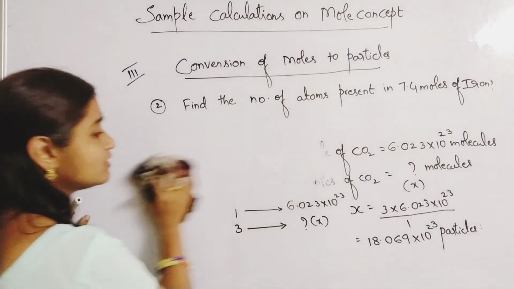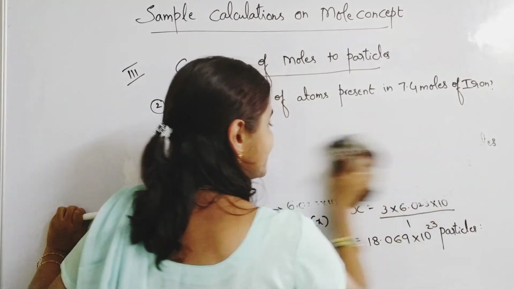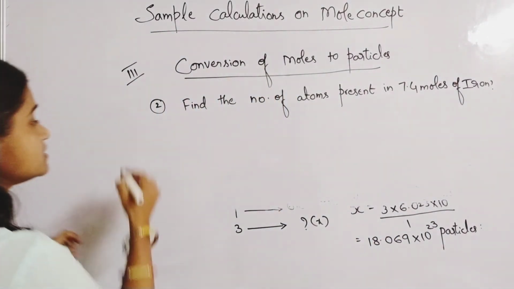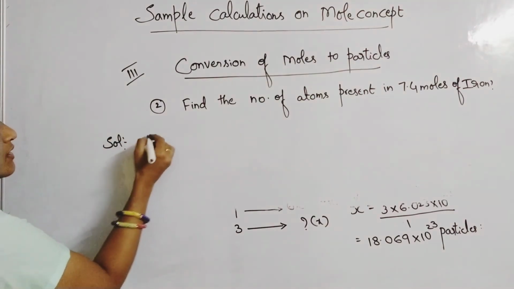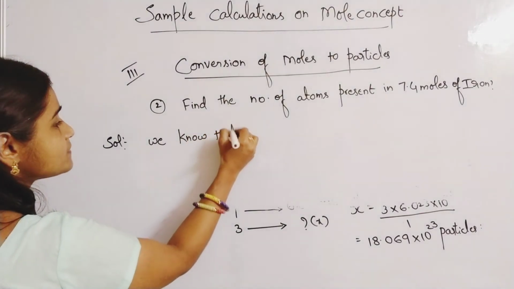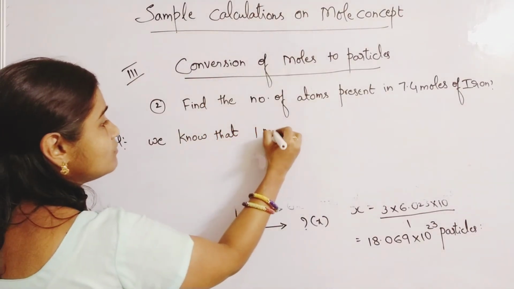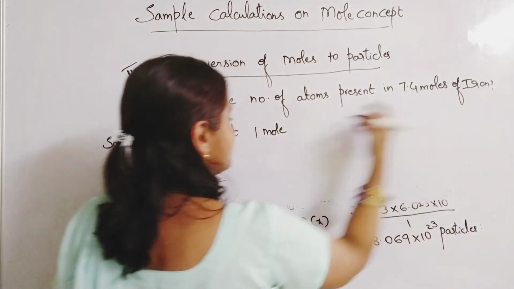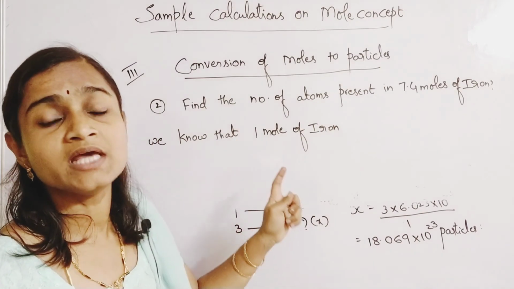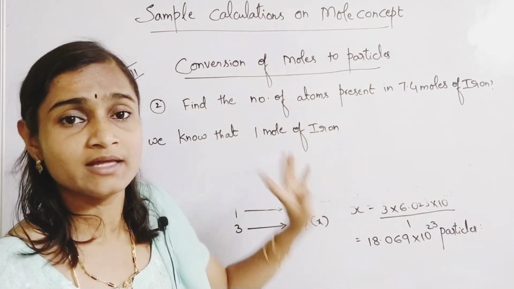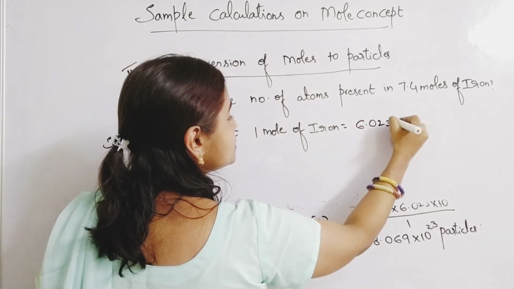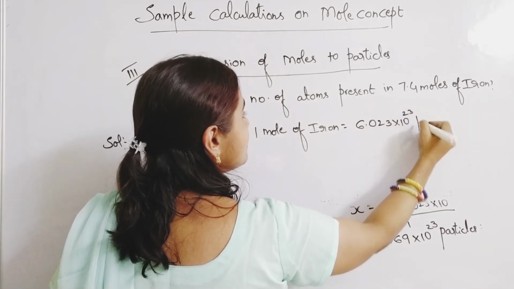First we will write what we know, and what he asked in the question, that we will write next. Okay, so let us calculate. So we know that 1 mole of any substance has how many? Here that substance is iron. It can be any substance. In the question he asked about iron, so we are mentioning iron. 1 mole of iron has how many particles? 6.023 into 10 power 23 atoms.